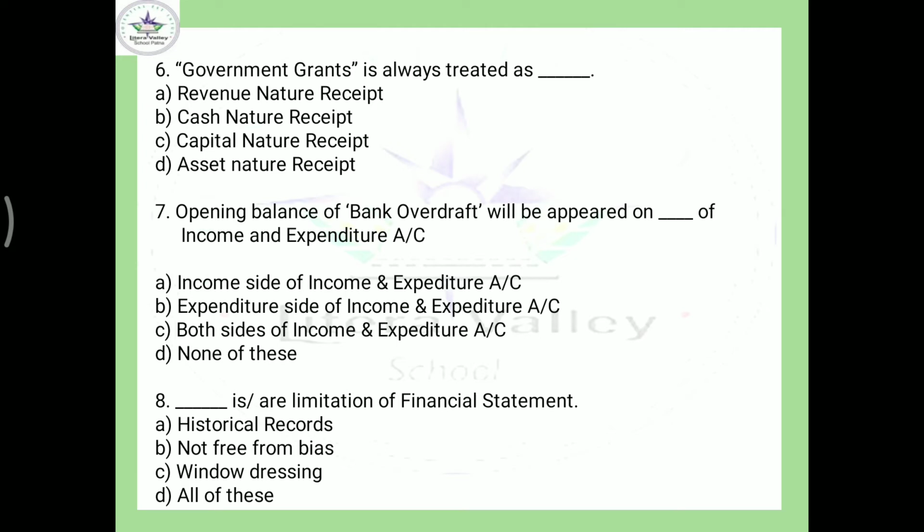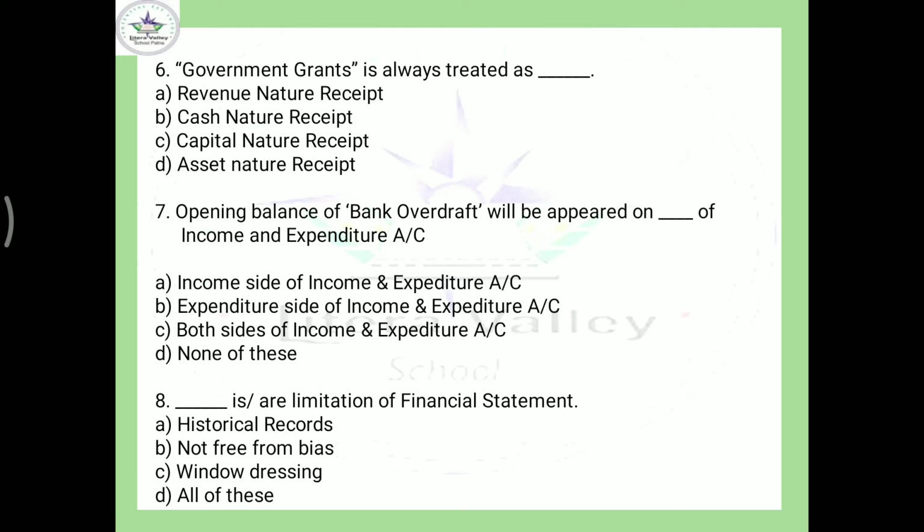Come to the next: opening balance of bank overdraft will appear on dash of income and expenditure account. Actually, income and expenditure is not for opening and closing balance. Just to focus more on the concept, this has been derived. So bank overdraft will never appear in income and expenditure account. So here the option is none of these, option D.